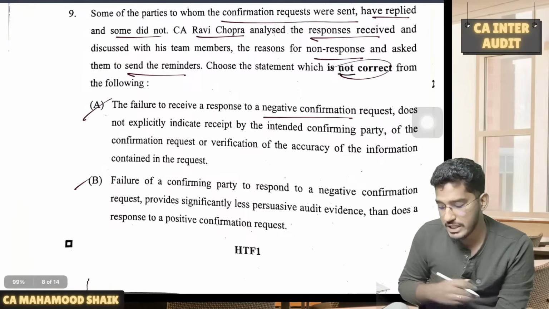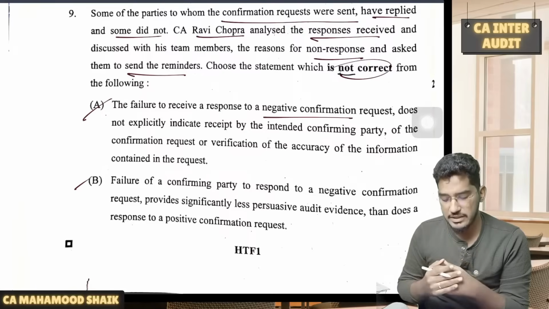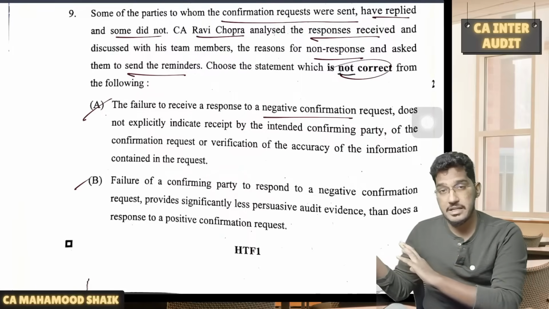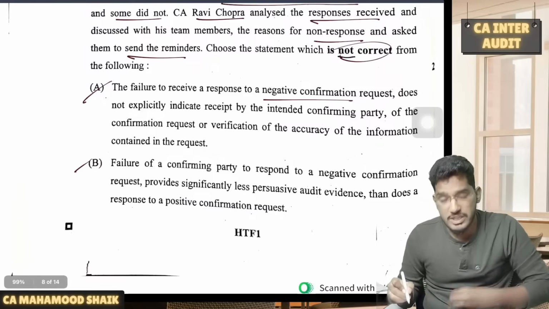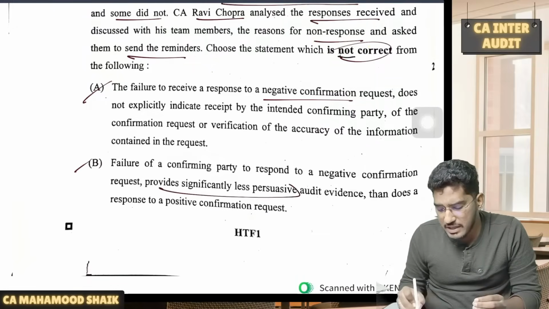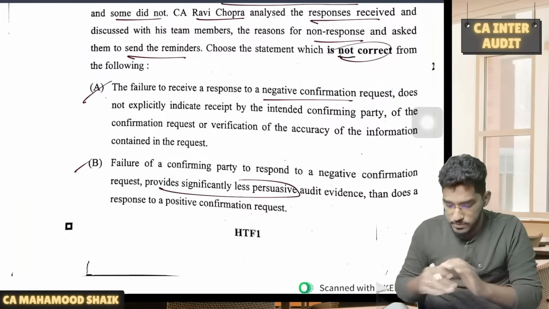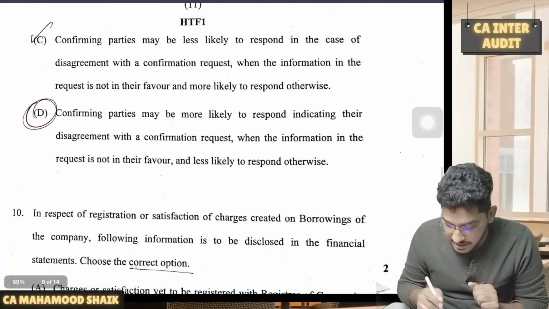If you don't get a response to a negative confirmation, it does not explicitly indicate anything. There is no direct indication that the third party has received it, and he has not responded. Then, failure of a confirming party to respond to a negative confirmation provides significantly less persuasive evidence. This is also true. Now, here comes a thing here.